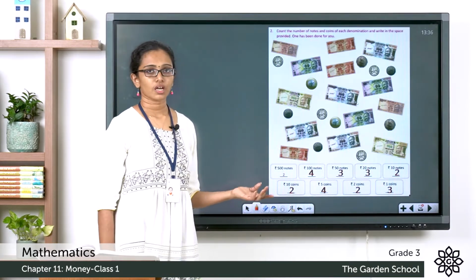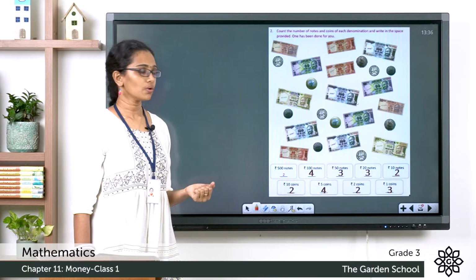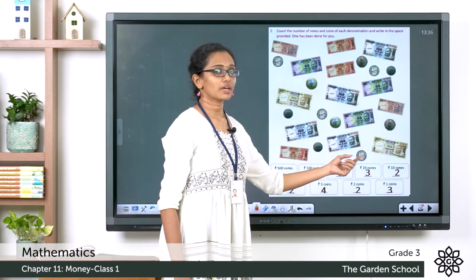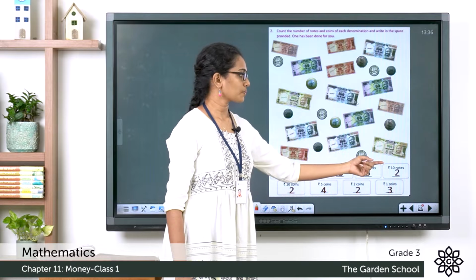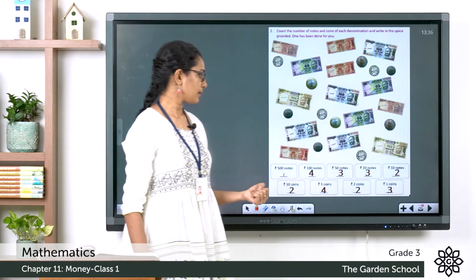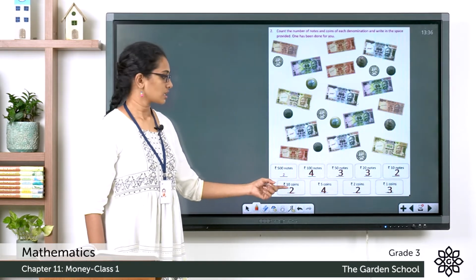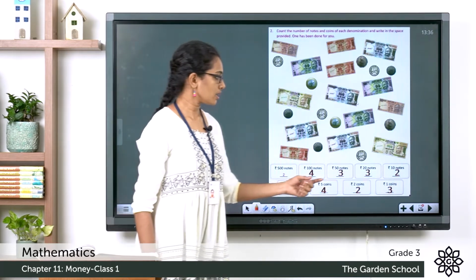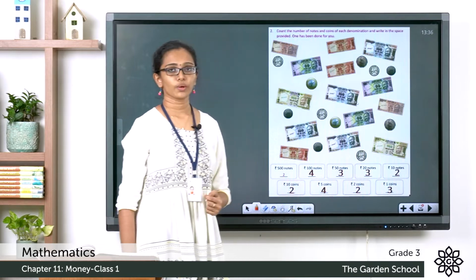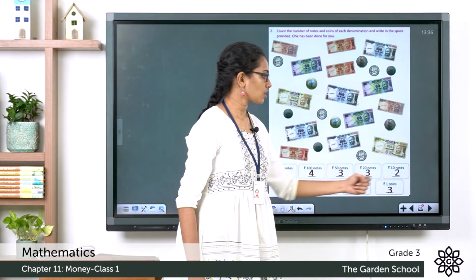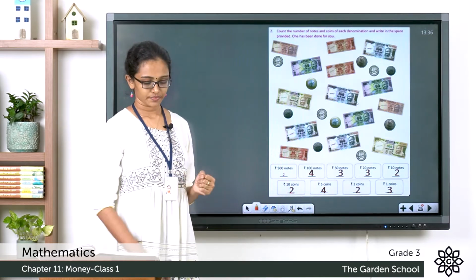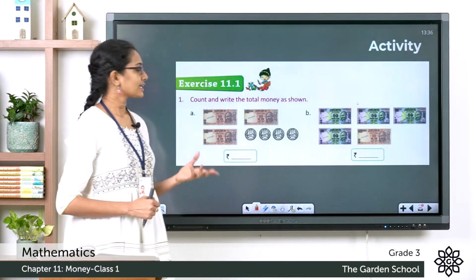Rupees 100 notes. There are 4 rupees 100 notes. And rupees 50 notes, they are 3 in number. Rupees 20 notes, 3 in number. Rupees 10 notes, 2 in number. Rupees 10 coins, they are 2 in number. Rupees 5 coins, 4 in number. Rupees 2 coins, 2 in number. And rupees 1 coins, 3 in number. So I hope you got all the numbers correct. Now let's move on to the exercise.